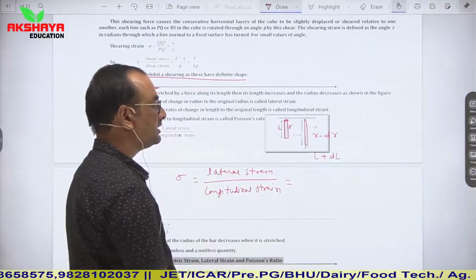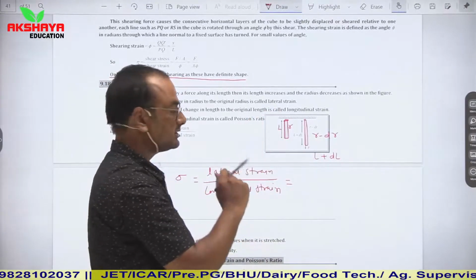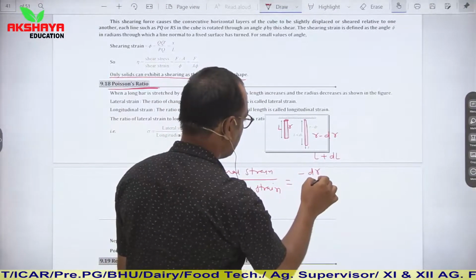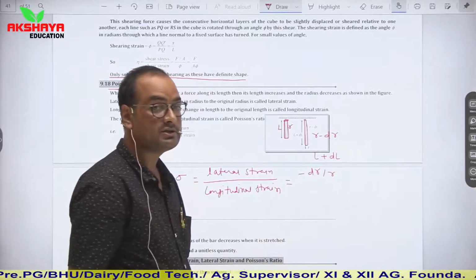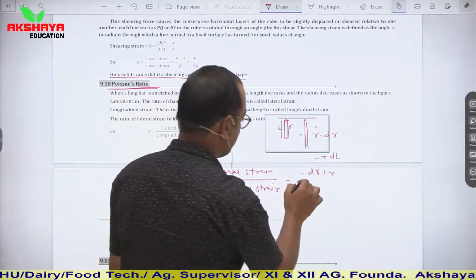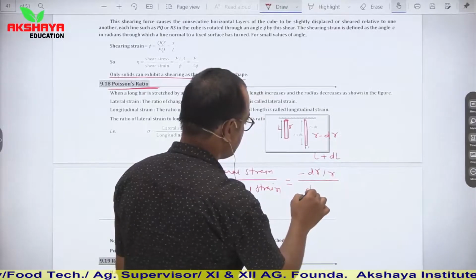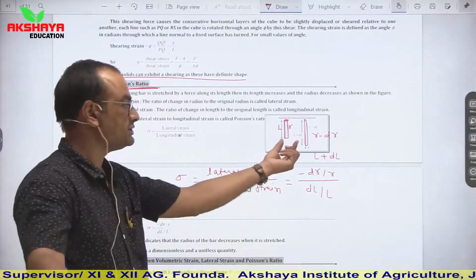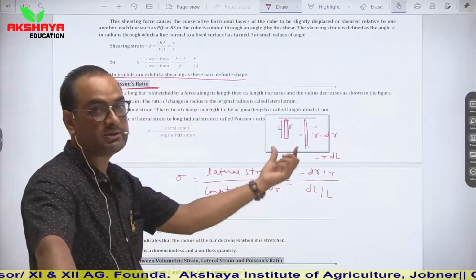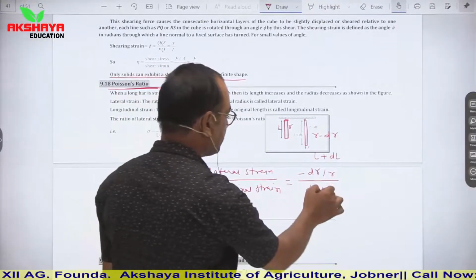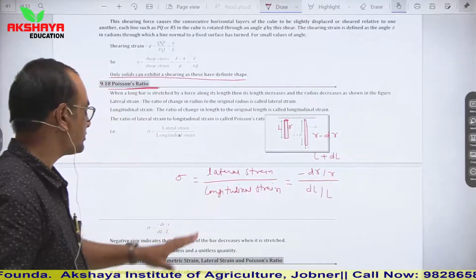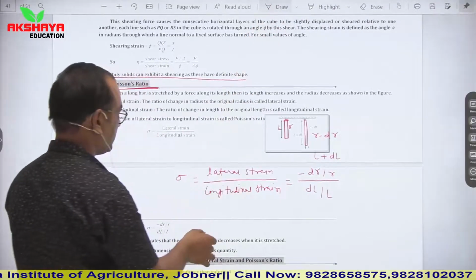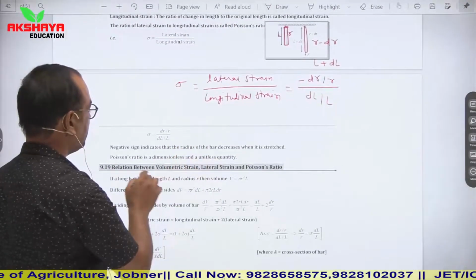Similarly, lateral strain is change in its radius, so lateral strain is minus dr upon r. The minus sign represents decrease in radius. Lateral means change in width, longitudinal means change in length. So it is minus dr upon r upon dl upon l. This is the concept of longitudinal strain and lateral strain in terms of Poisson's ratio.